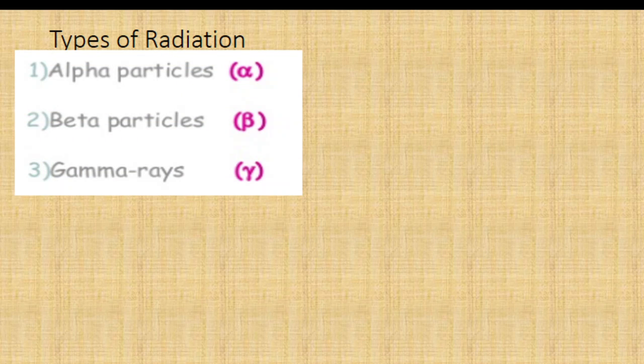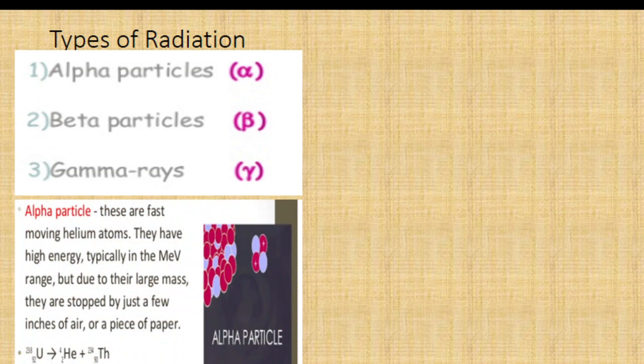So what are the types of radiation which come out in the process of radioactive decay? There are three radiations. One is alpha particles, the second is beta particles, and the third is gamma rays. What are alpha particles? Alpha particles are fast moving helium nuclei. The energy range of the alpha particles is about mega electron volt. Due to their large mass, they are stopped by just a few inches of air or a piece of paper. The charge of the alpha particle is positive.